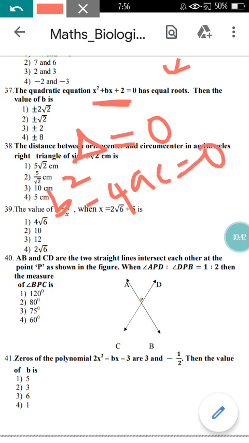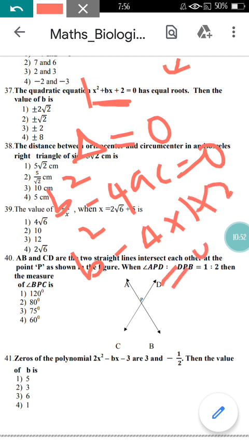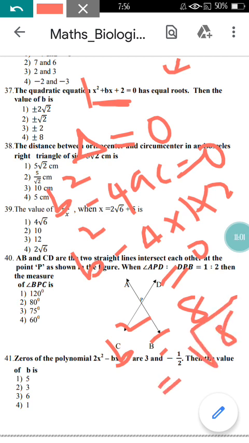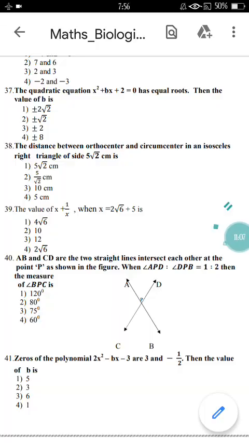Just substitute the value of b, you are having b itself, right? b square minus 4 into, in place of a you are having 1, in place of c you are having 2, is equal to 0. You are going to get b square equal to 8, so you can write b as plus or minus 2 root 2. So the option here is option number 1. Option 1 here is the correct option.